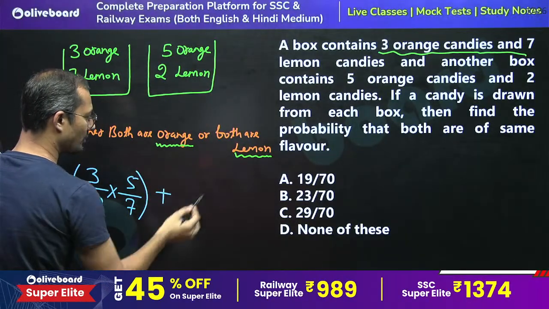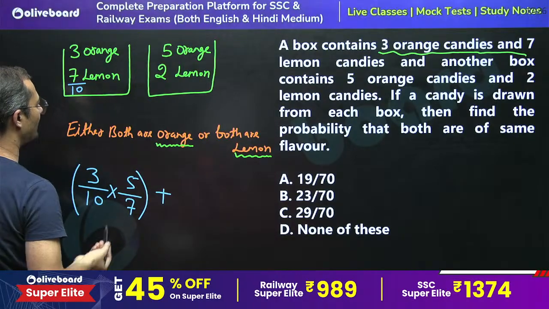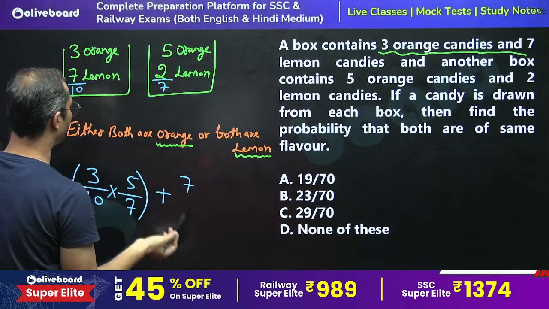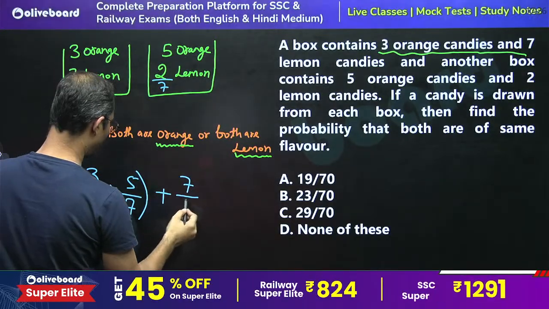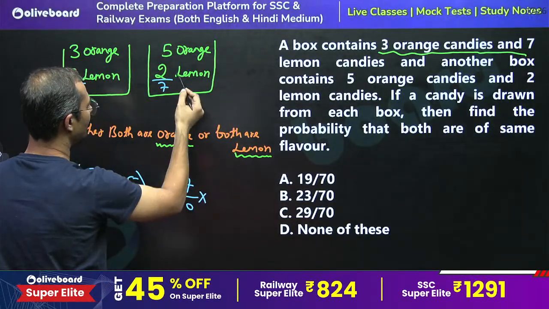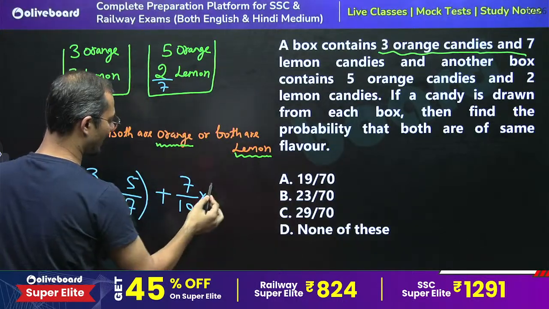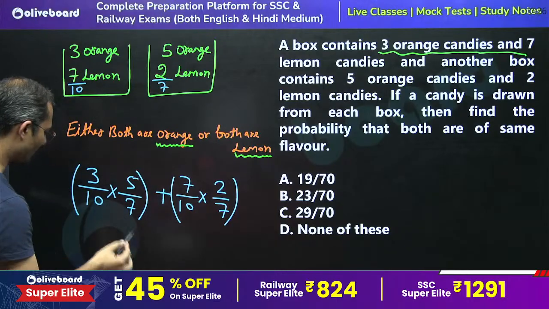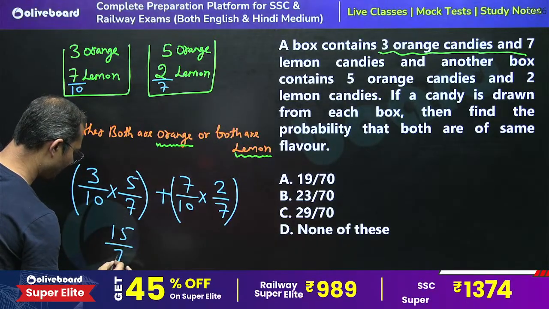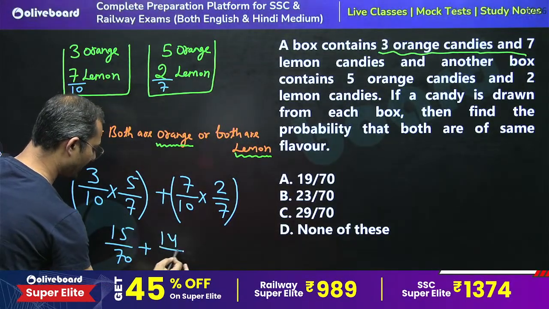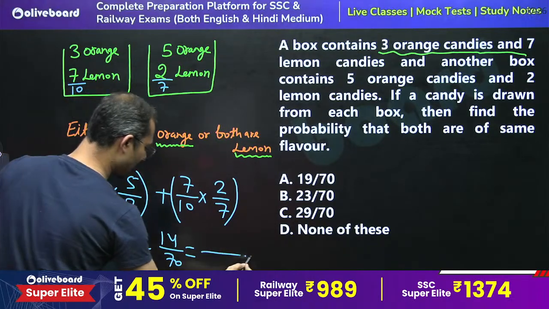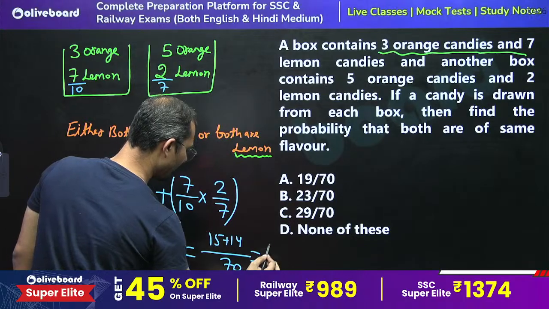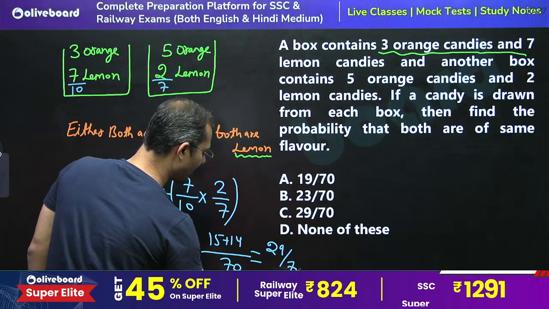Another option, both are lemon, so we are going to take plus, right? So for lemon the probability from the first box will be 7 by 10, right? Then multiply by the probability of getting lemon from the second, that is 2 by 7, right? So now solve this. So we can say 15 by 70 plus 14 by 70, so 15 plus 14 by 70, so 29 by 70 is the right answer.